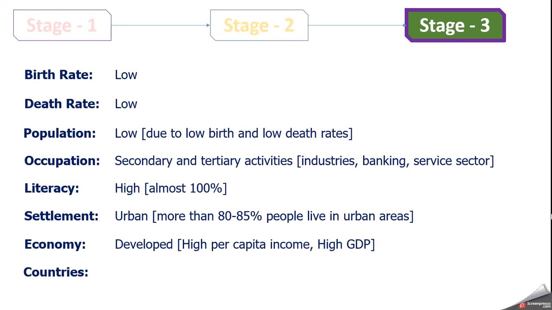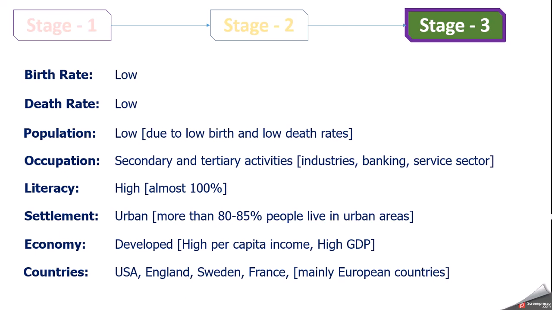And which are the countries which are in the third stage? They are developed countries like USA, England, Sweden, France, and many other European countries. So most of the European countries are in the third stage. So remember, African countries in the first stage, Asian countries in the second stage, and most of the European countries are in the third stage of demographic transition. Now we will understand the same concept with the help of one diagram. So let's see the diagram.